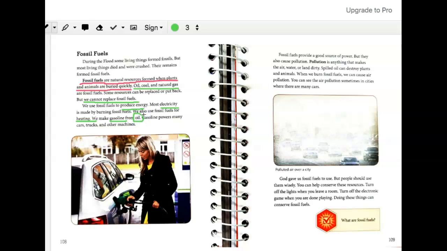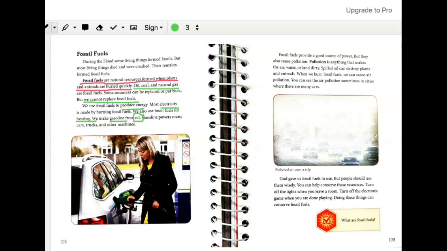Gasoline is made from oil, and oil is a type of fossil fuel. Next page. Fossil fuels provide a good source of power, but they also cause pollution. Pollution is anything that makes the air, water, or land dirty. Spilled oil can destroy plants and animals.